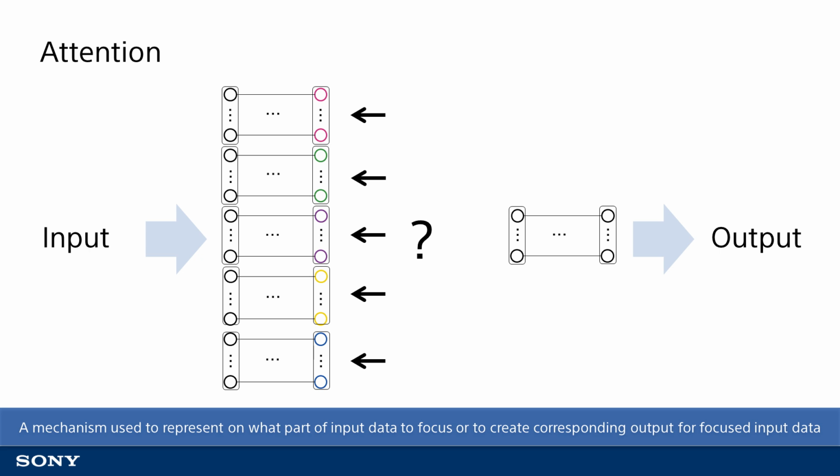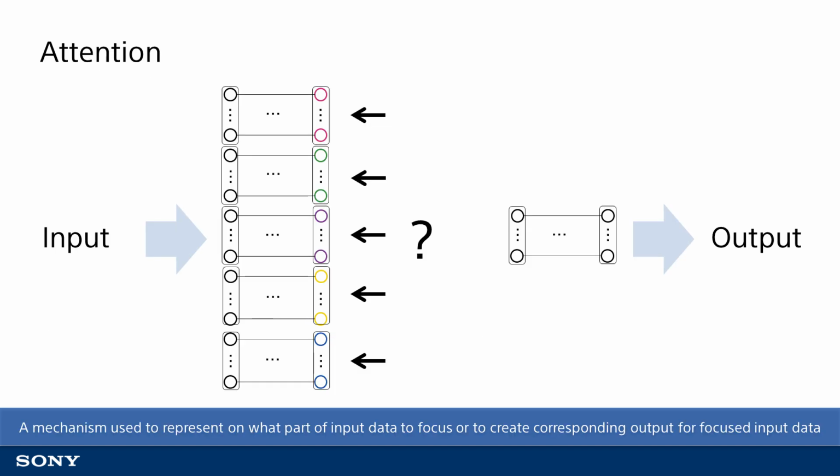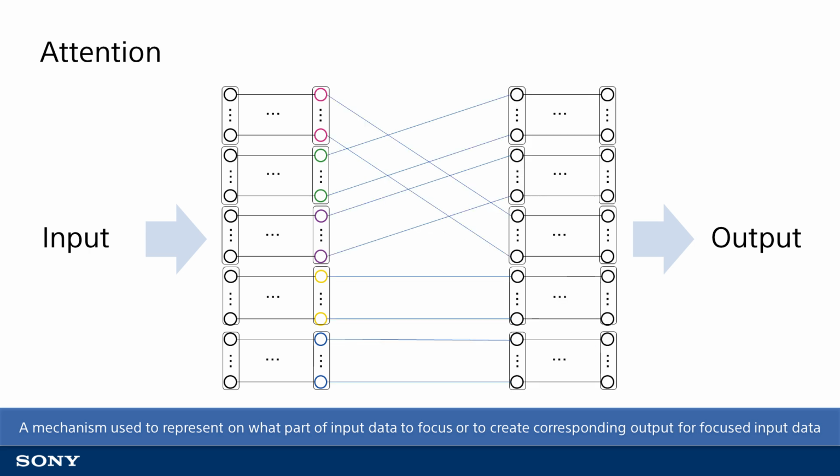Attention is quite a broad concept with many variations. The examples presented here are just a few typical examples. For example, attention can also be used to select values to be included in gated cell states as well as output values regarding LSTM configurations as introduced in the previous video. As you now understand, dynamically changing neural network connections according to the data entered by using attention to dynamically change the point of focus has broad applicability. I encourage you to try designing attention configurations suitable for your purpose.